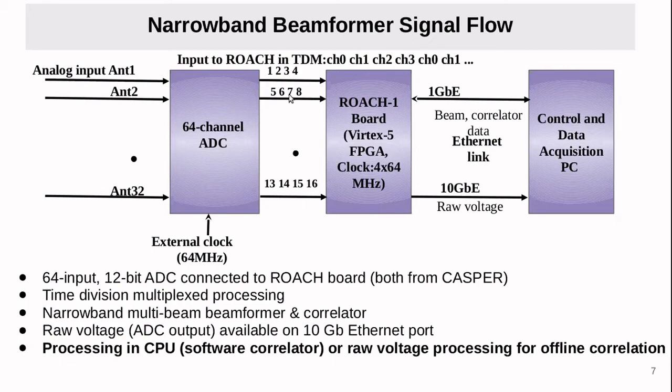The signal coming from this 64 channel ADC is in TDM, time division multiplexing form. So each time, four signals come on one lane. After the digitization and beamforming, all this processing, it goes to the control PC via a 1 GB port. The beamformer and correlator data is integrated data, so it goes through the 1 GB port, and the raw voltage goes through the 10 GB port to the control machine.